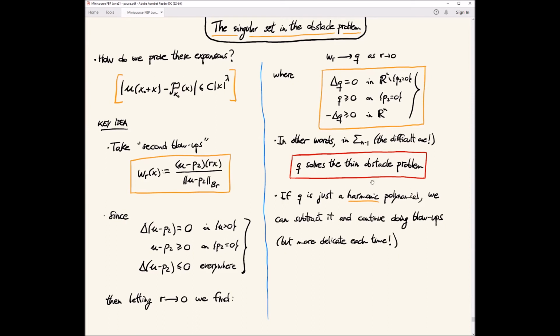Let me also say that to keep doing these blowups, for P2 it is kind of reasonable, but once you want to subtract P3, this becomes more delicate. And if you try to do order 4, each time is more delicate. In our paper, we can get up to order 5 or 5 minus epsilon, and this is the best we can get.